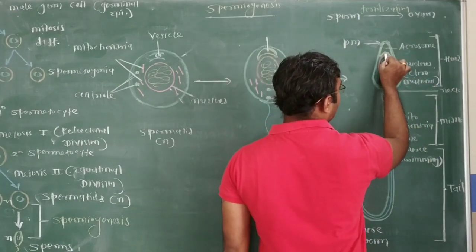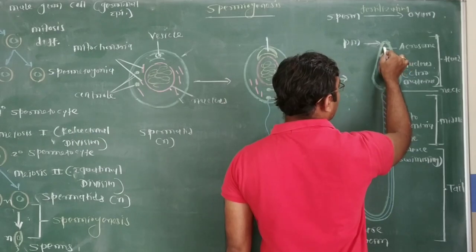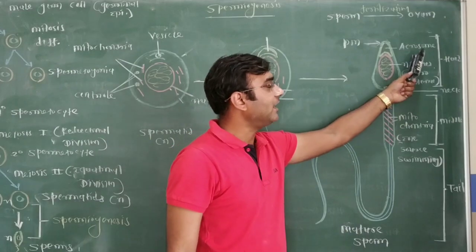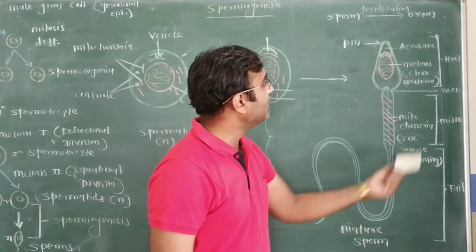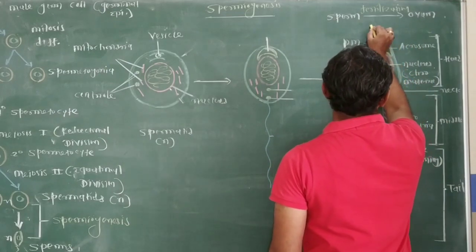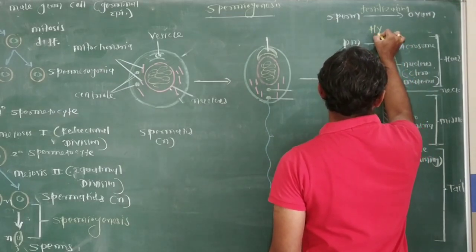At the entry region of the nucleus, the head has a cape-like structure, that is the acrosome. This acrosome is filled with enzymes, one of the most important being hyaluronidase.